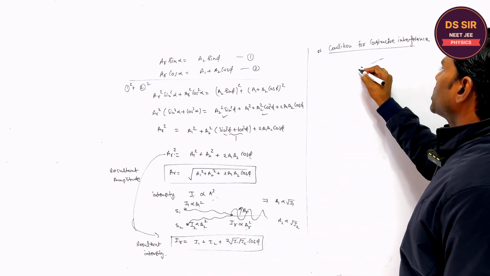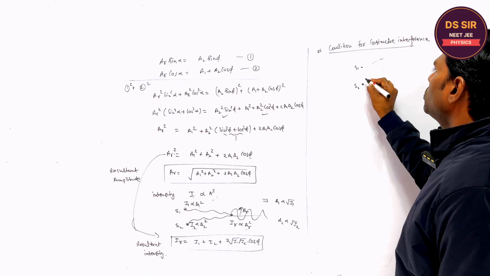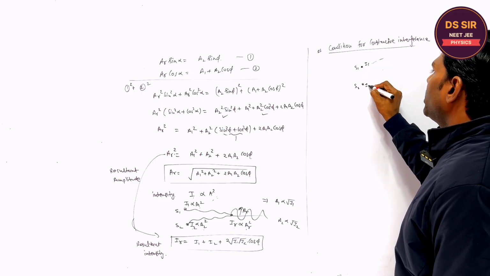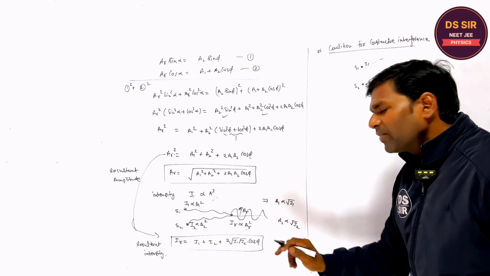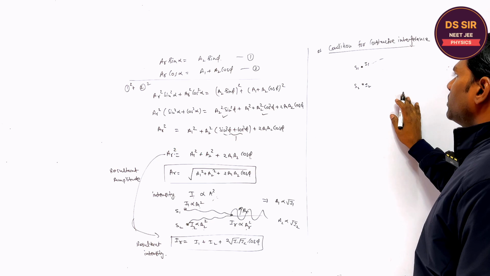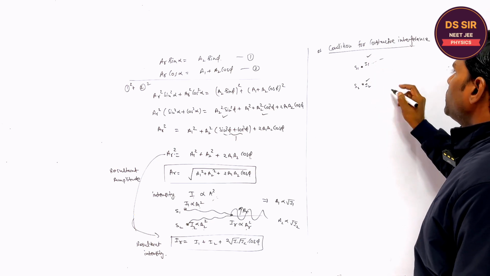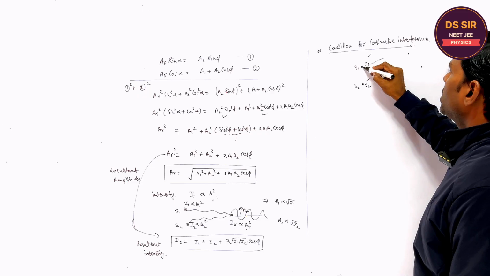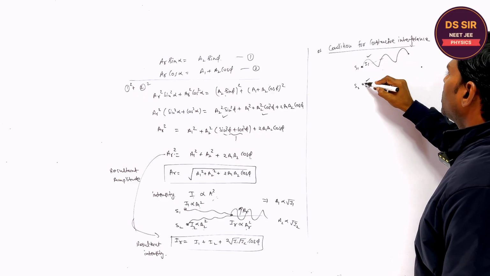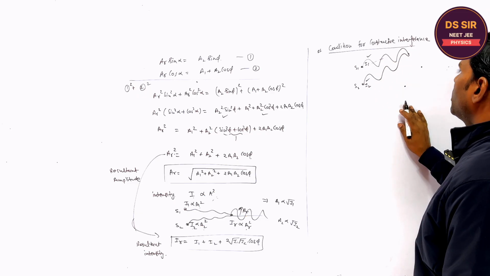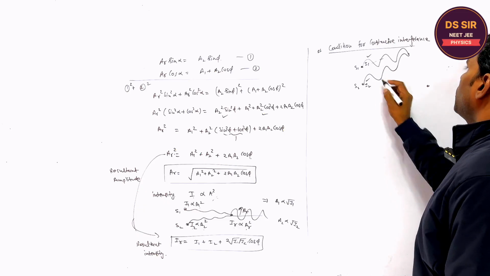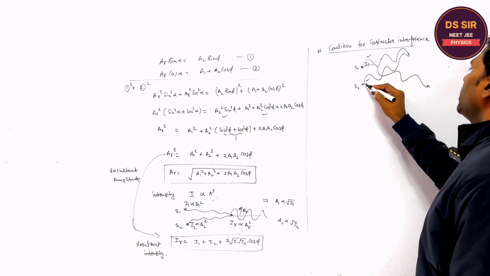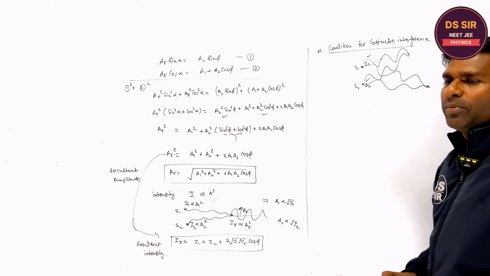Suppose this is source S1 and this is source S2, with intensities I1 and I2 and phase difference phi between them. I1 and I2 cannot be changed, but if you choose different points, one wave reaches from here and the other wave reaches from there. In the same way, for another point, one wave reaches from here and another from there.